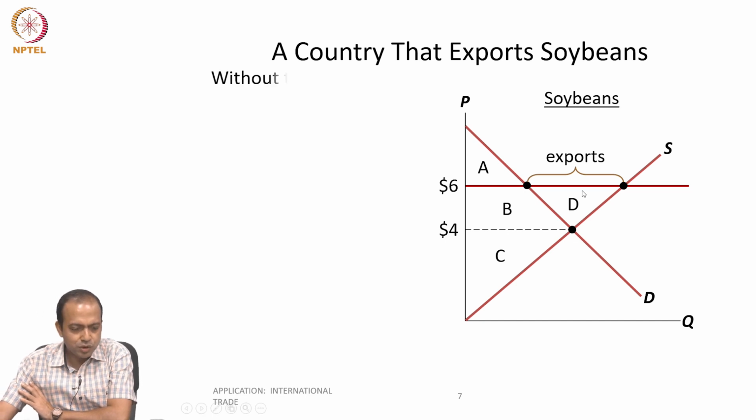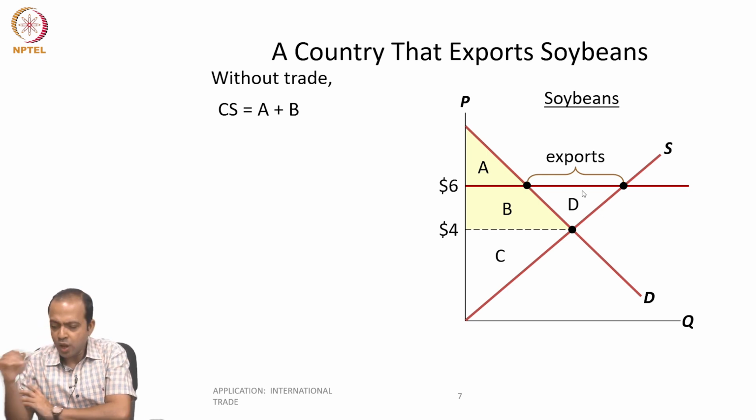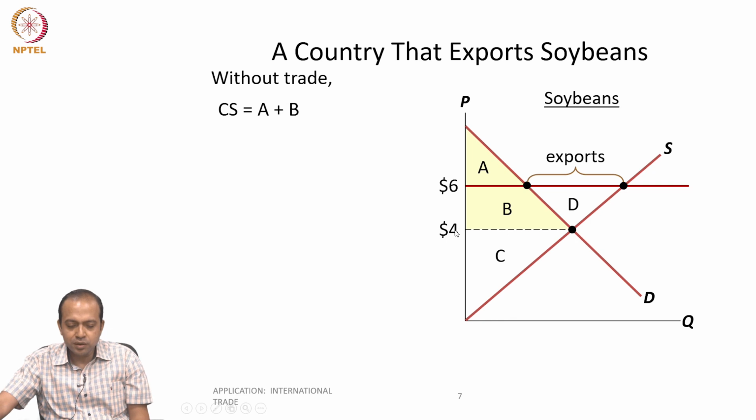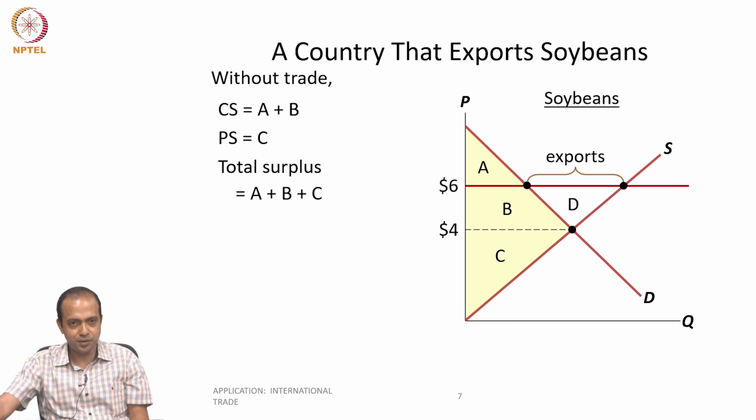Now let us talk about the situation without trade. What is the consumer surplus? Consumer surplus is the area above the price line and below the demand curve. Before trade, $4 was the relevant price in the domestic market. Taking the area above the price line and below the demand curve, A plus B is the total consumer surplus. And the producer surplus is the area given by C. So the total surplus is A plus B plus C.